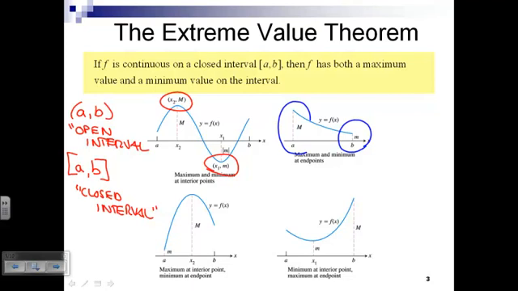A third way is that the max could be on the interior but the minimum on one of the endpoints. And the last way is that the minimum's on the interior and the max is on an endpoint. Those are the only ways absolute maximums and absolute minimums can occur on a closed interval.